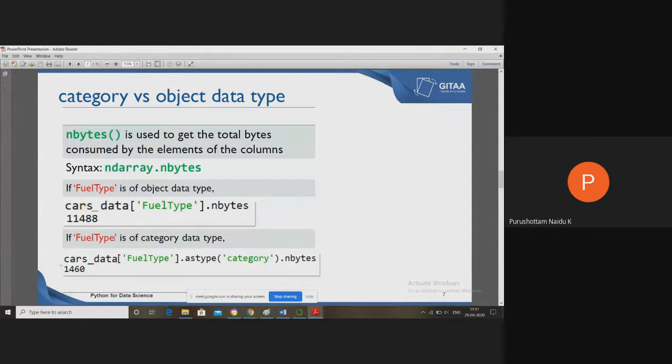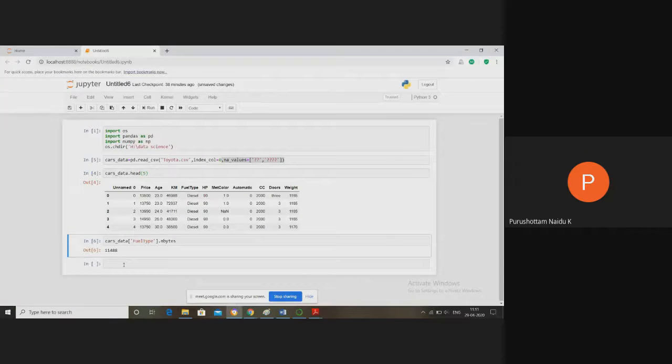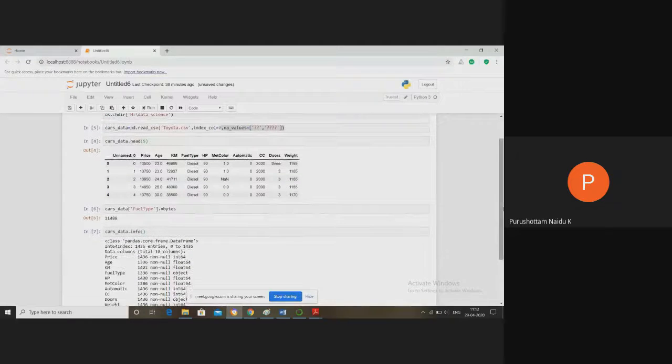Now, if the fuel type were a categorical data type, let's see what the type of this one is. Let's see, cars_data dot info displays the info. So the fuel type, which type? If the fuel type is object type, that means the size is 11,488. Maybe the fuel type has some values like diesel and petrol, some unique values.